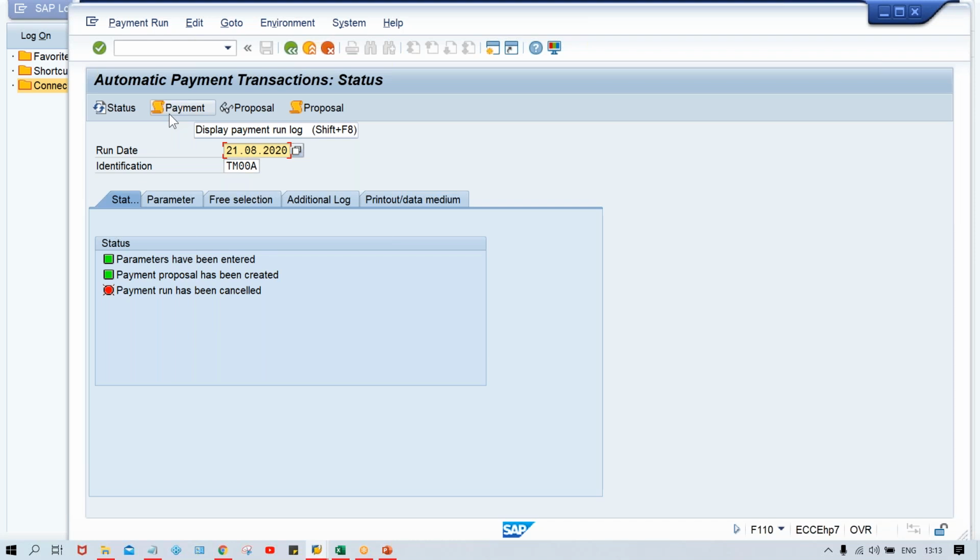In real time this error will not appear, but when you are doing practice in an online server, then this error may appear. Why? Because we are running this APP, and this is a kind of transaction itself, guys. Transaction is getting posted, payment is getting posted,